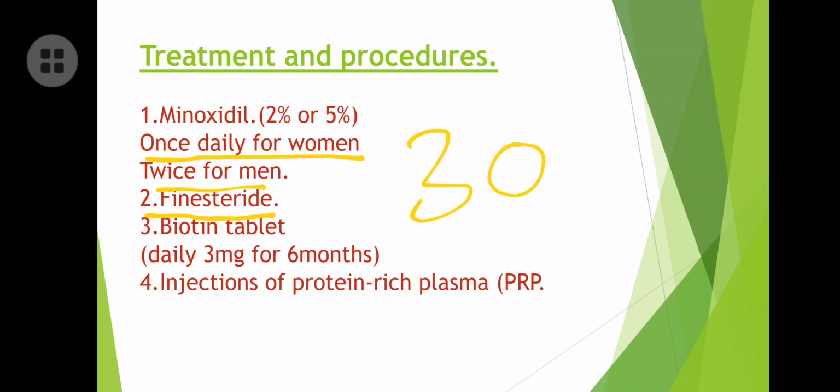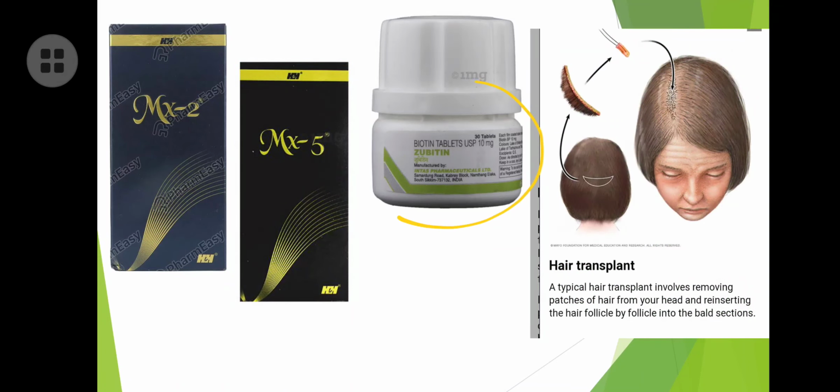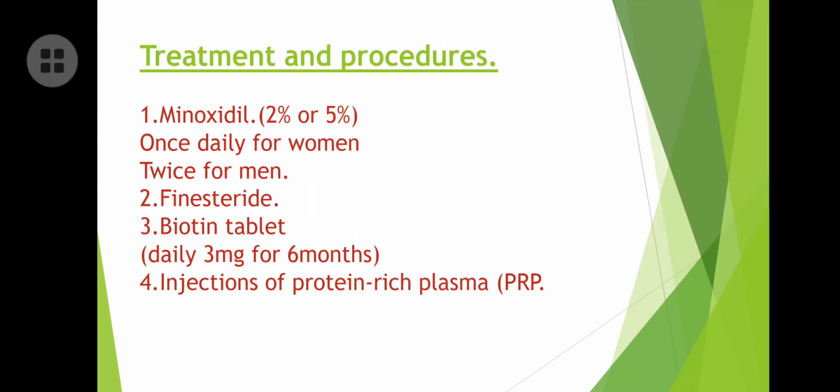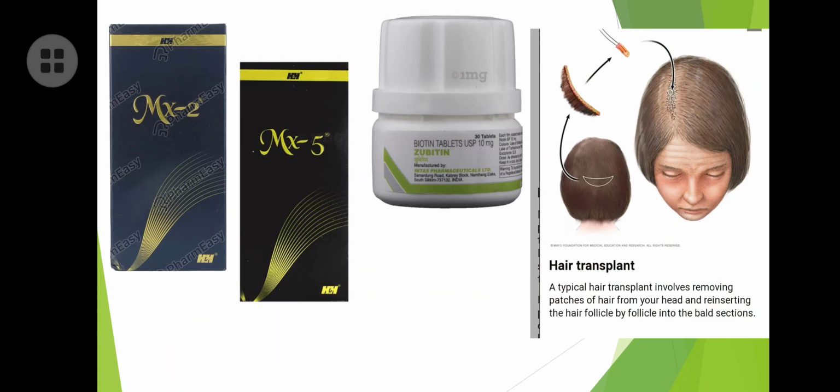So you can take 30 mg of biotin supplements daily. For example, see here, this Zubitin or HVIT tablet contains 10 mg; take one in the morning, one in the afternoon and one at night. Then injections of platelet-rich plasma are also one of the treatments doctors conduct in their hospitals. And also hair transplant, one of today's modern techniques. What they are doing is plugging hairs and placing them where there is hair loss. That is a hair transplant.